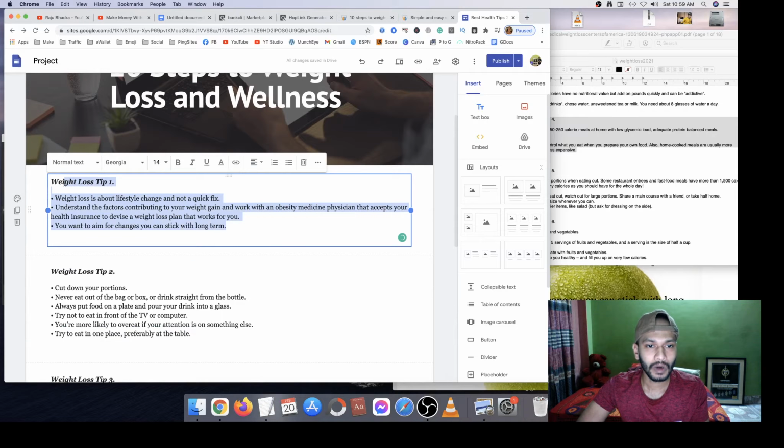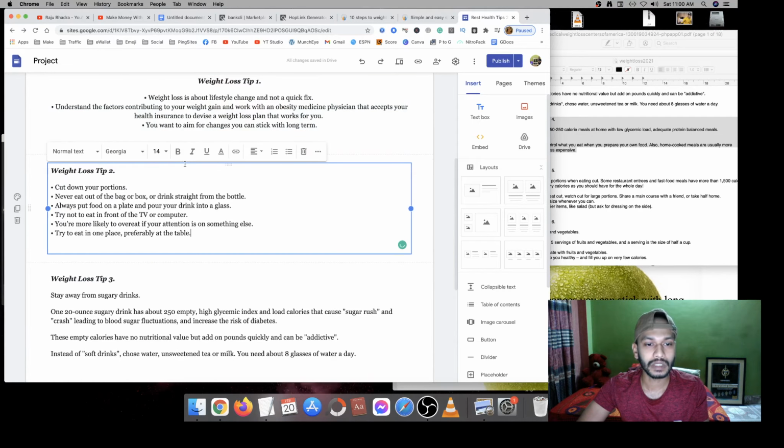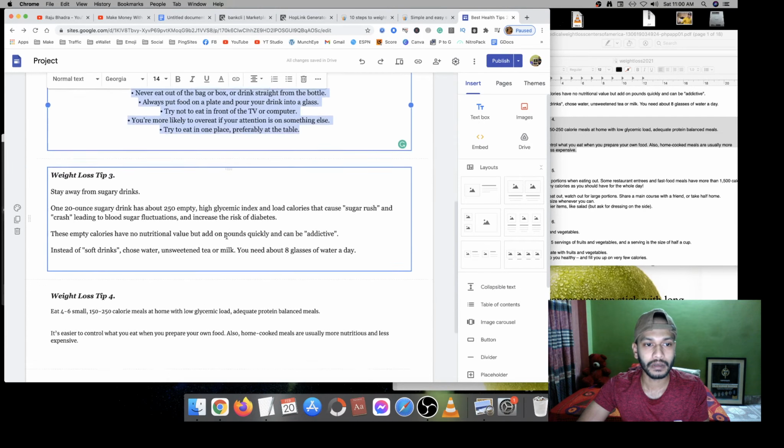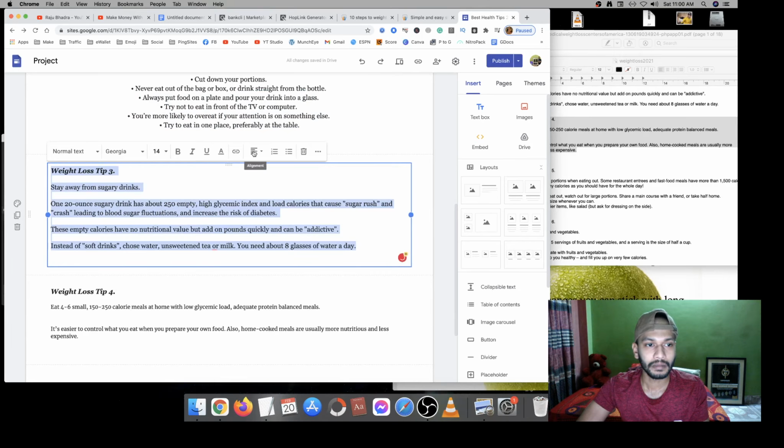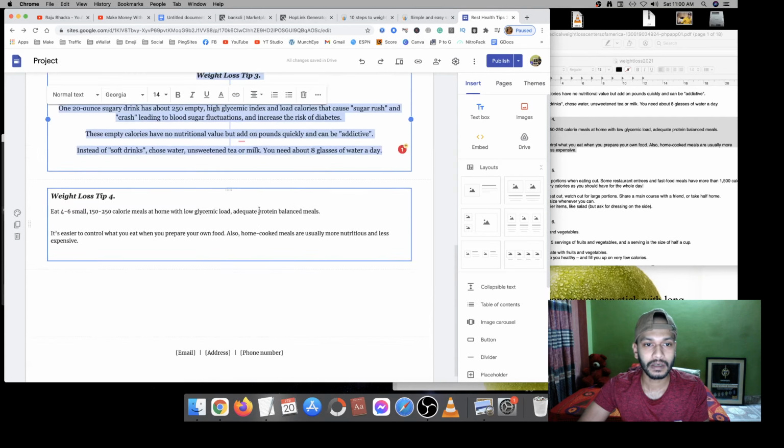If you want to make it in the middle, then you can choose the middle. Okay, make it center, that means center.